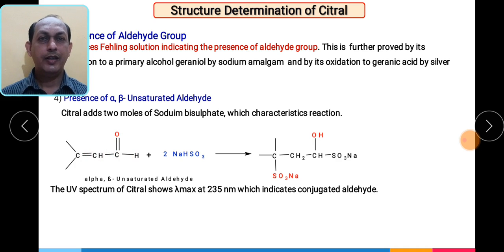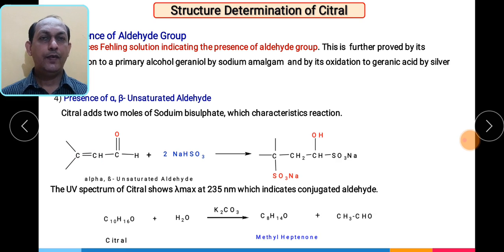The n to pi star and pi to pi star excitations take place, and as a result you get a lambda max at 235 nanometers, which indicates the presence of a conjugated aldehyde. Conjugated means what? Here you can see the two carbon carbon double bonds are separated by a single bond. So the lambda max at 235 nanometers helps us understand that the given compound contains conjugation.